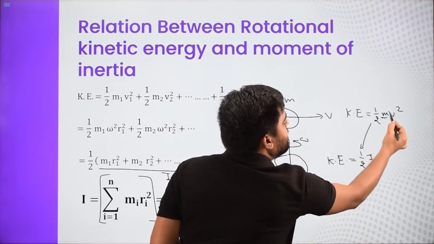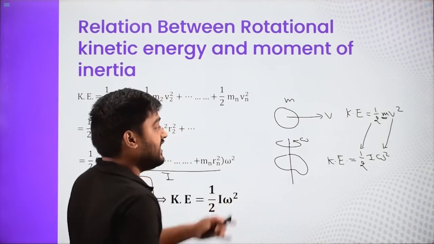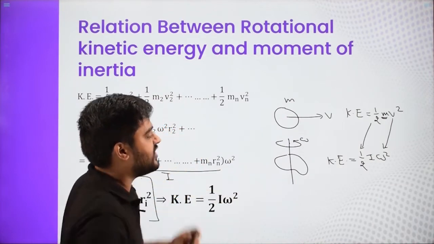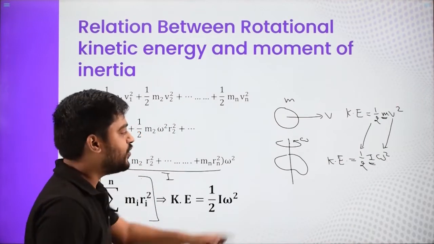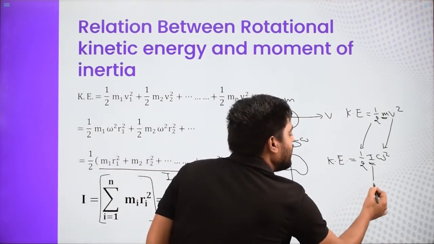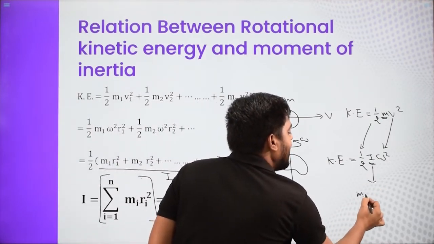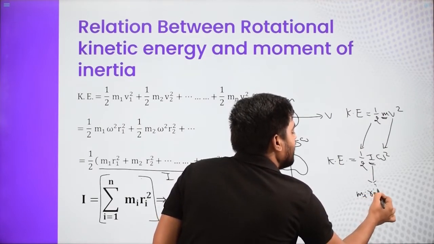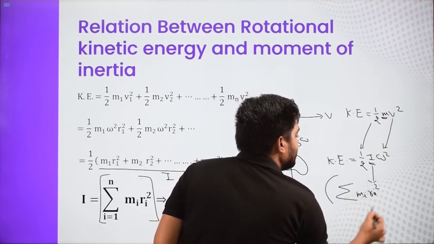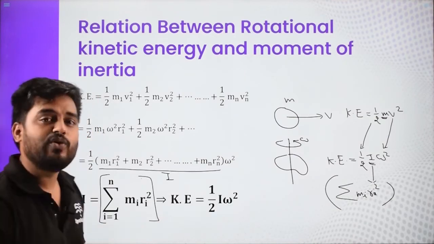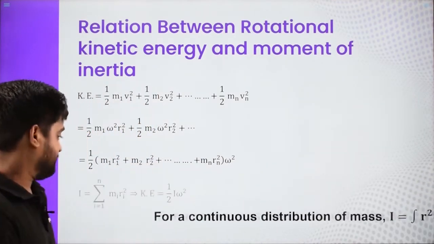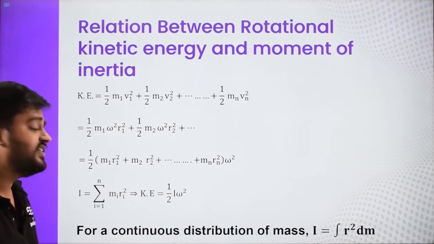So whatever the role of mass in translatory motion, the same role the moment of inertia I is playing in rotational motion, and I is given by m_i r_i squared, and you add all such things, so you get the moment of inertia. Now we will discuss more, but let us first study if it is a continuous mass.